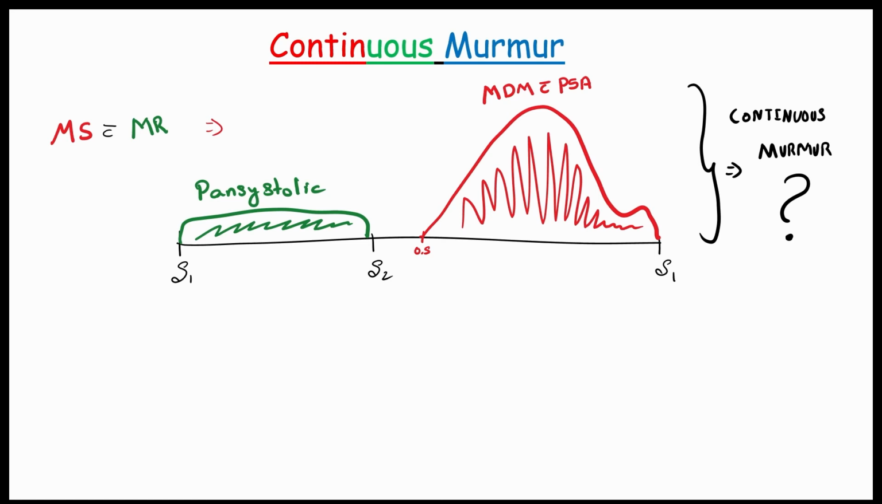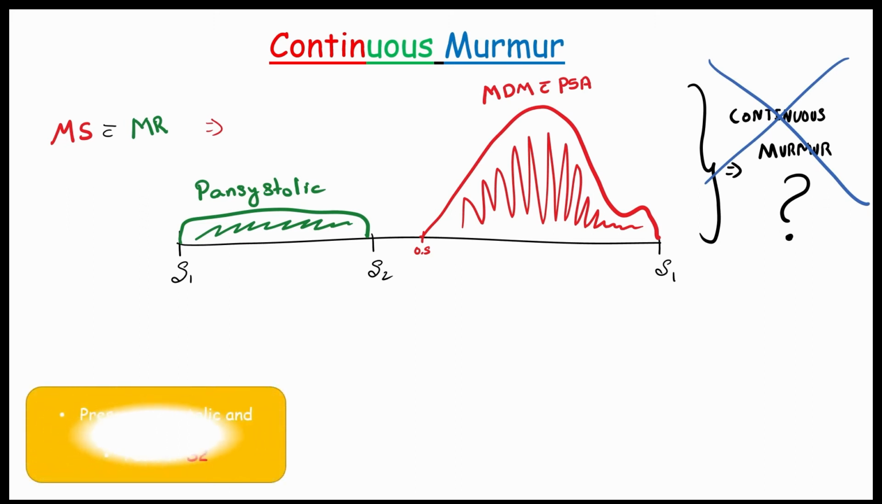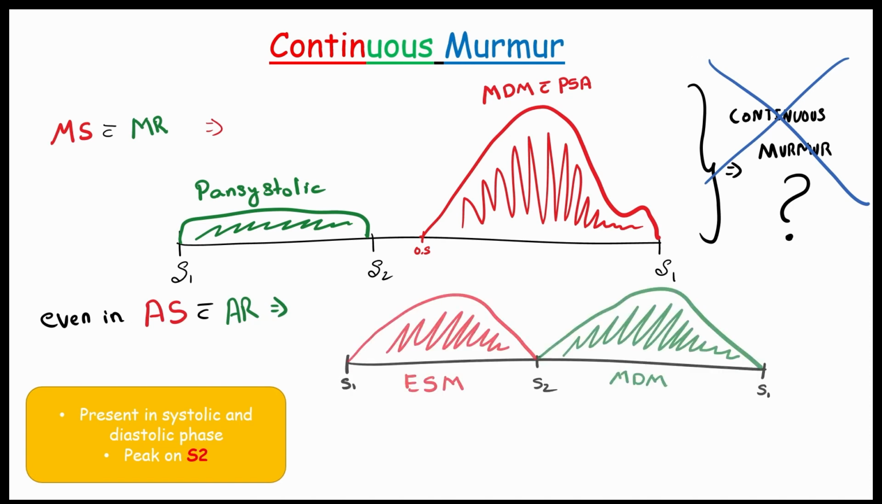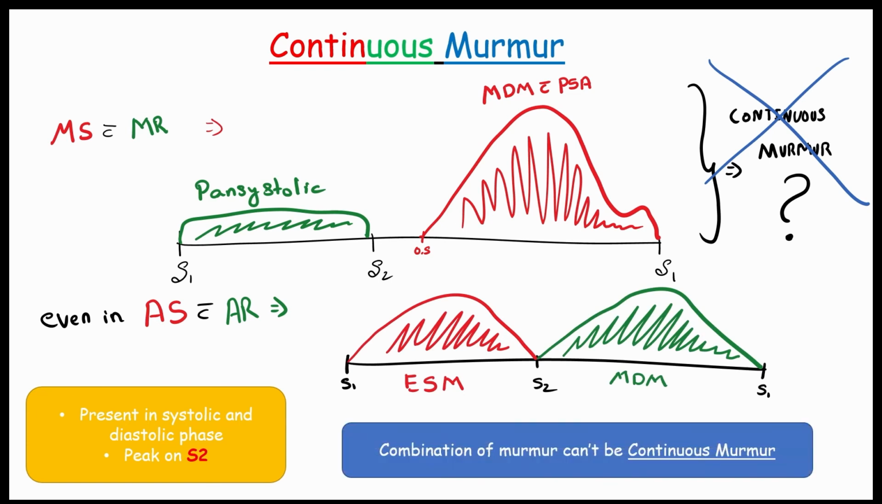So the answer is a big no. Why? Because we already said there are two characteristics of a continuous murmur. The first is that the murmur is present in systolic and diastolic phases, and the second is that the peak will be at S2. Here, it is not fulfilling the second characteristic. Even in a patient having aortic stenosis with aortic regurgitation, we can see an ejection systolic murmur and a mid-diastolic murmur, but this is also not a continuous murmur. So from this, we can conclude that a combination of murmurs cannot be a continuous murmur.